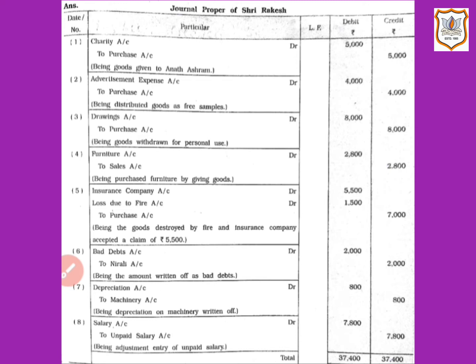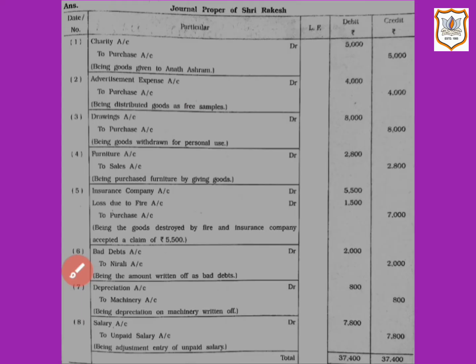That means purchase account will be credited by rupees 8,000. And as goods are withdrawn for personal use by the owner, here drawings account will be debited as per the rule of personal account, that is debit the receiver, that we have already studied.